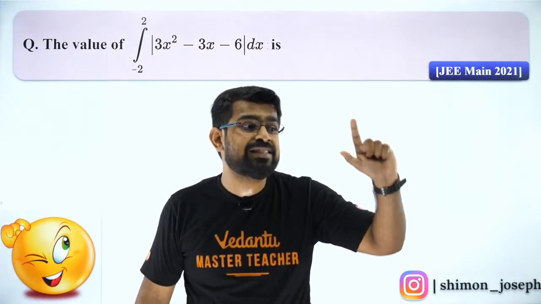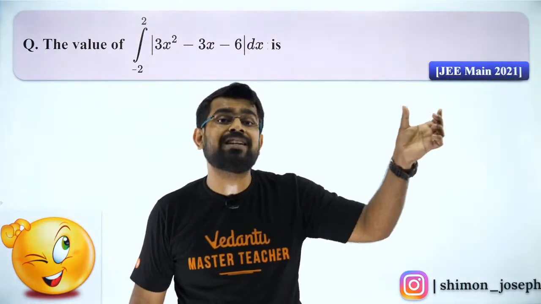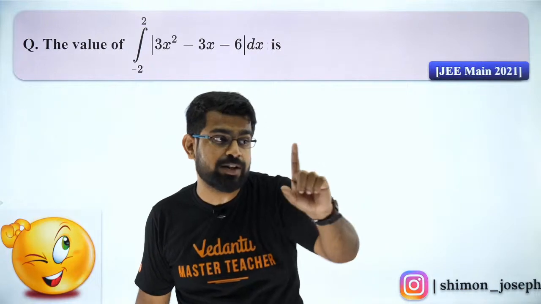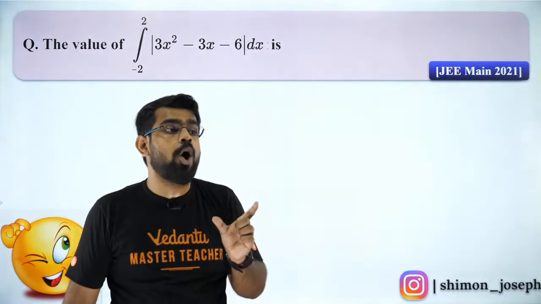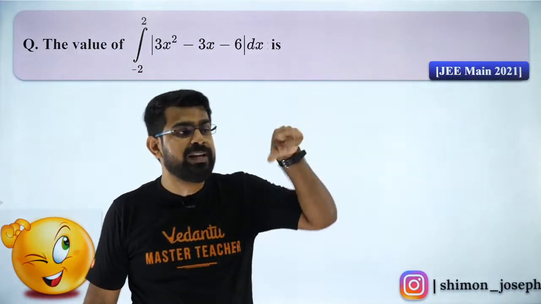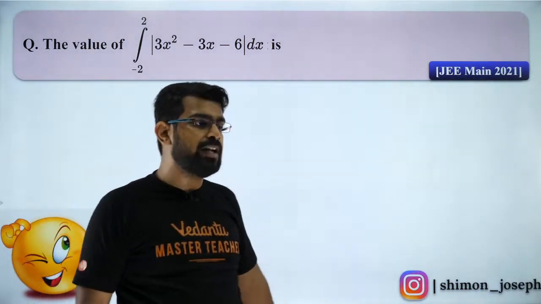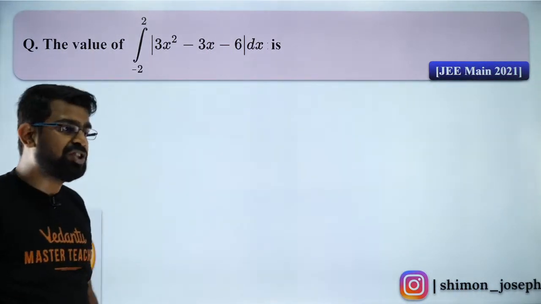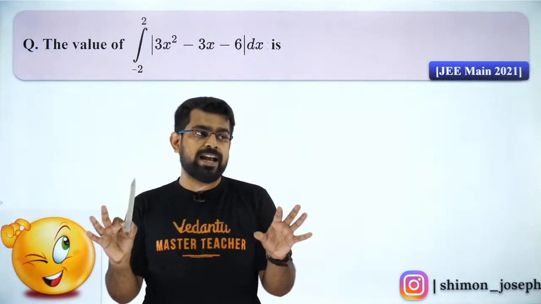But it breaks when the inside quantity becomes 0. Not at 0. Got it? That's a mistake you did. You should break the limit wherever your inside function becomes 0, because modulus changes behavior at 0. Understood? So that is how you do it. Please try it out again, guys. Everybody. Very good, Shreya. Very good, DS. Come on, guys. I want all of you to try and solve it.